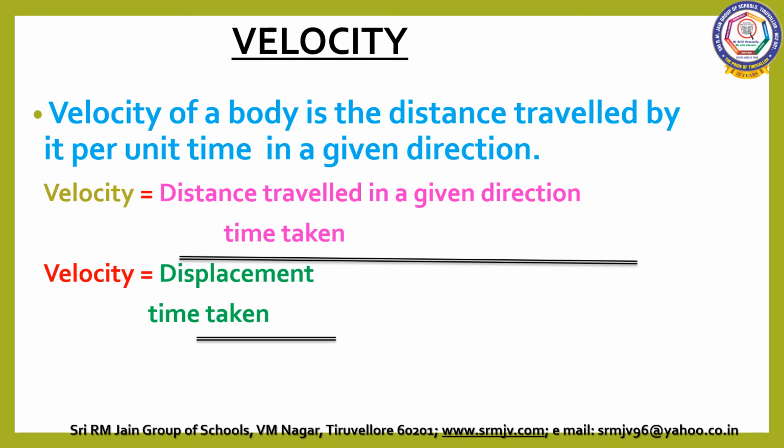So what is the SI unit of velocity? Meter per second. That is the SI unit. In the CGS system, it is centimeter per second. Velocity is a vector quantity.